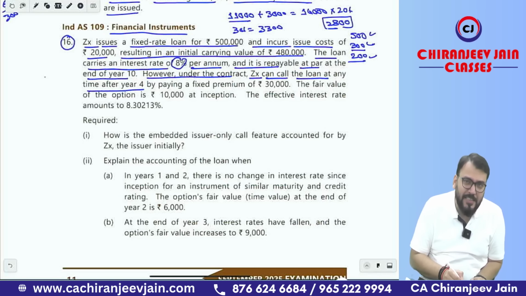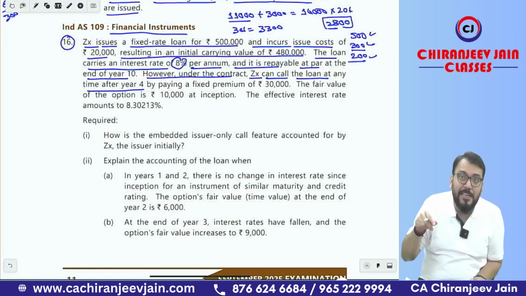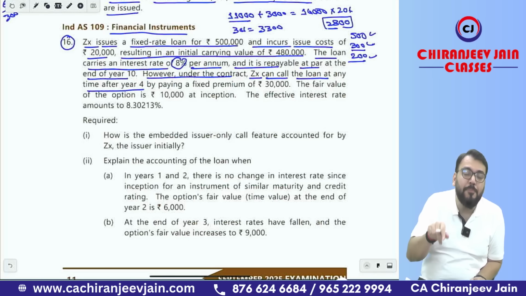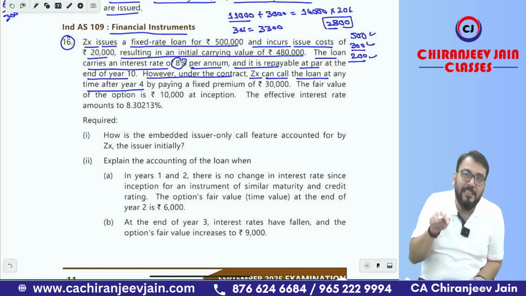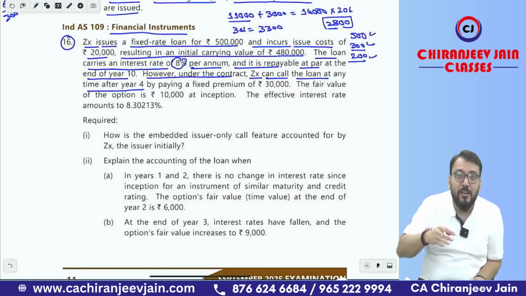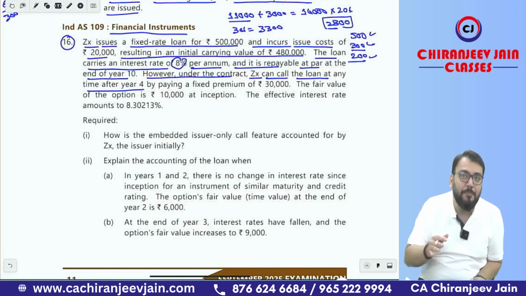Correct. It means there is one call option inserted, and therefore there is one embedded derivative. Now the question is whether the embedded derivative requires separation or not. In this case, the host contract is the fixed rate loan in which the call option is embedded, and whenever the call option is not closely related with the host contract, then separation is required.